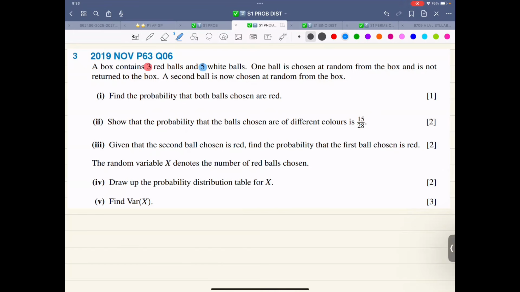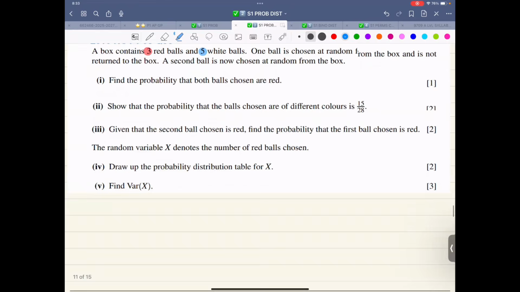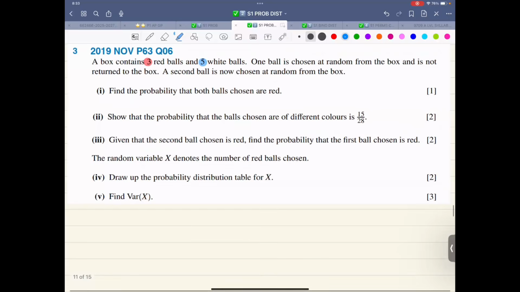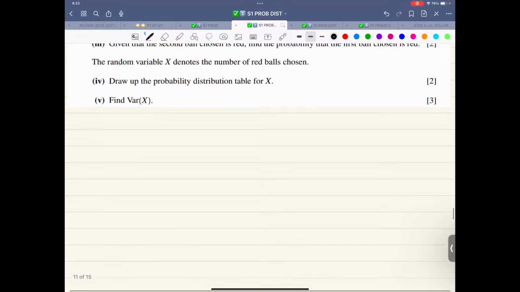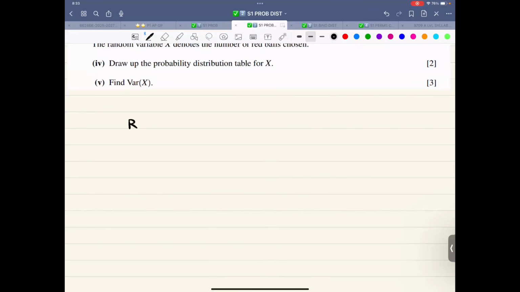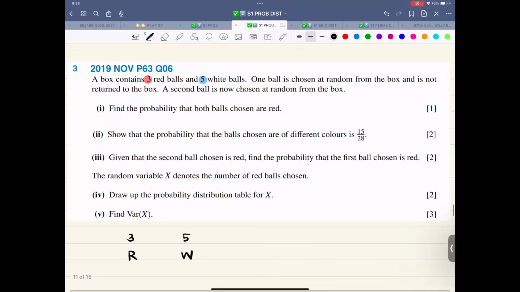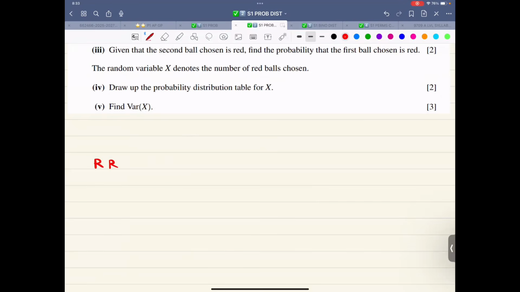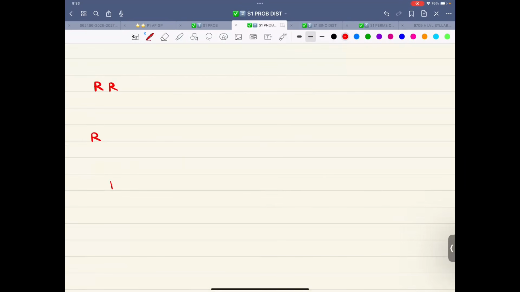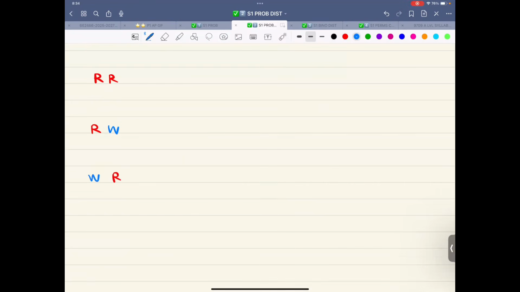So now we are choosing two balls. We can do it with combination. We can do it with the probability approach. So let me just form a table. There is 3 red and 5 white. Let me write down in the probability format. So this is red, red, and then red, white, and then white, red, and then white, white. All good.